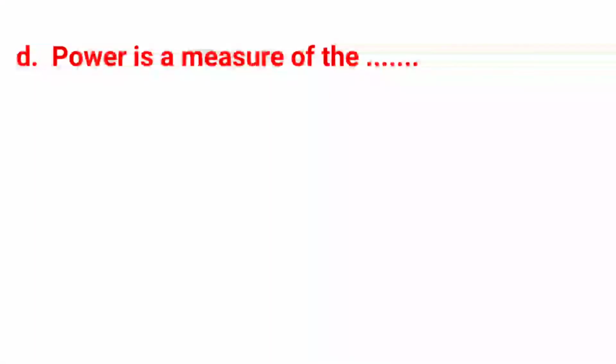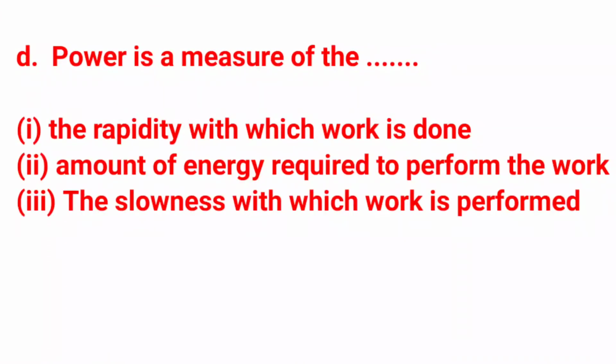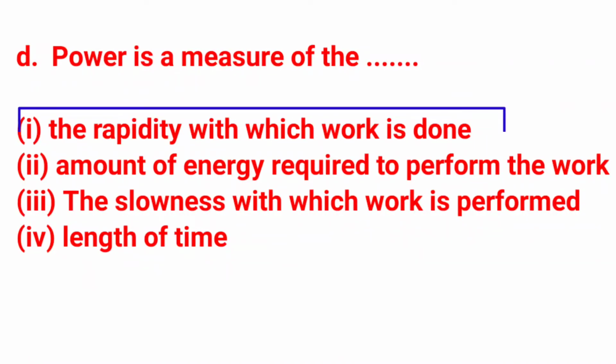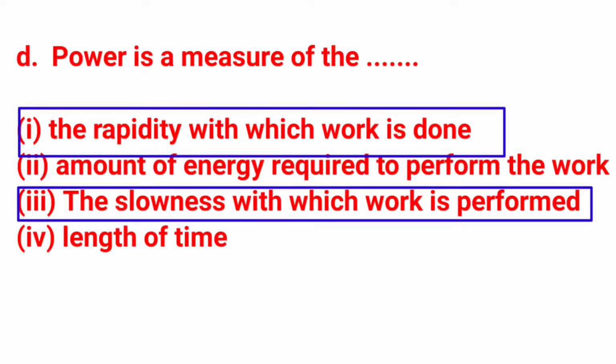D. Power is a measure of the. Option 1. The rapidity with which work is done. 2. Amount of energy required to perform the work. 3. The slowness with which work is performed. 4. Length of time. Answer is option 1, the rapidity with which work is done, and option number 3, the slowness with which work is performed.